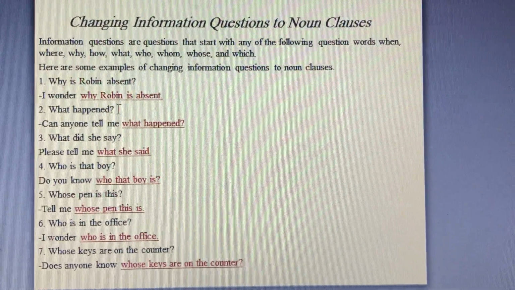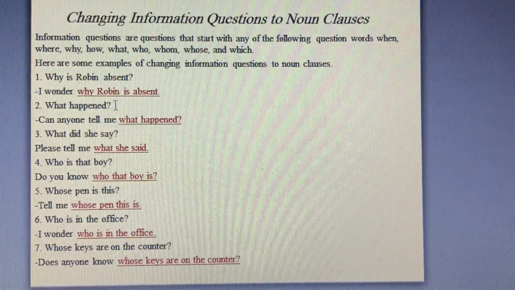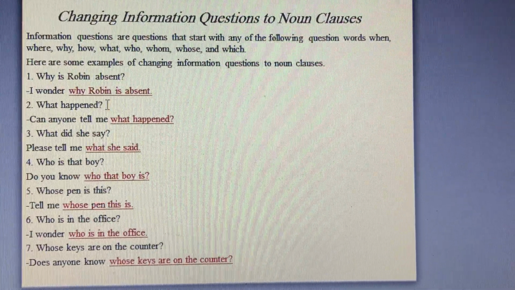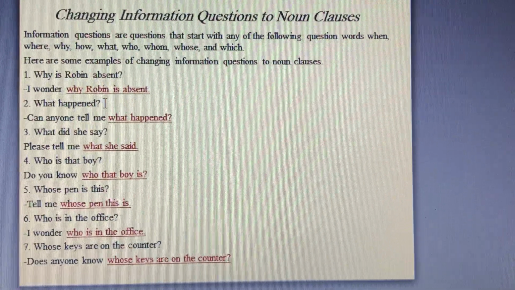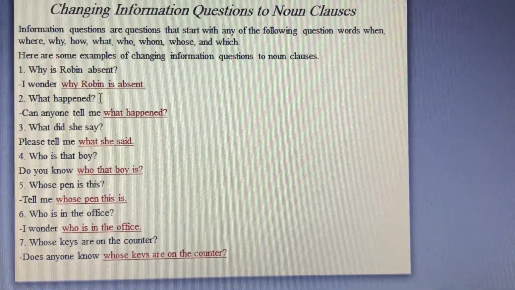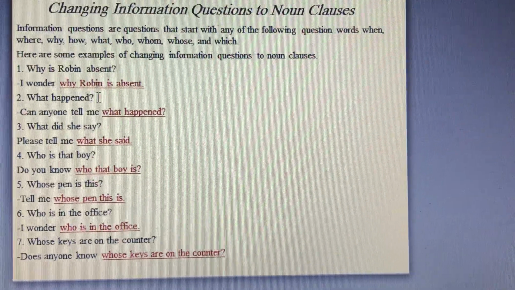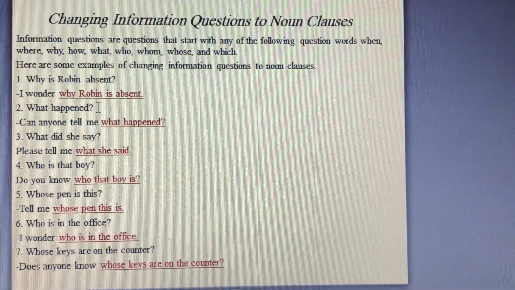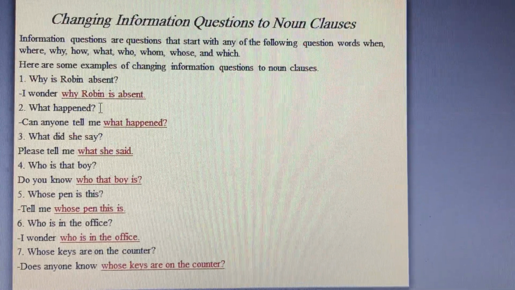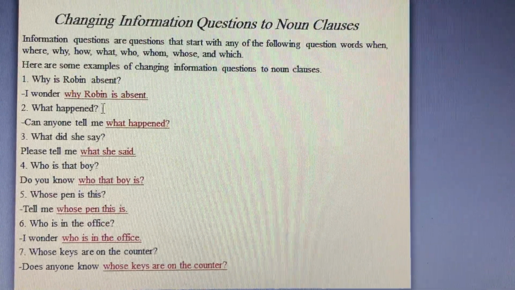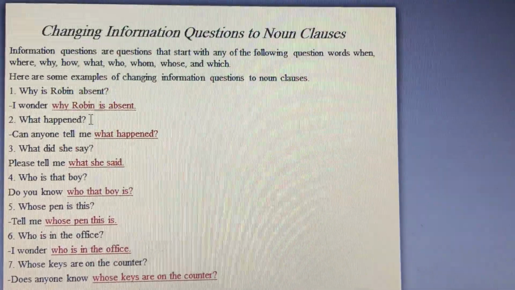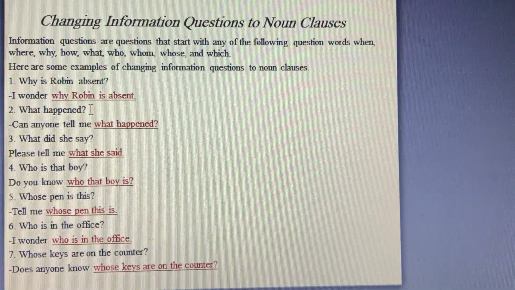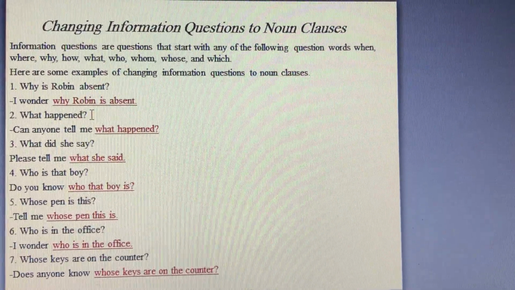This is a noun clause in which Robin is the subject and is the verb. As you notice, the subject here preceded the verb because it acts as a statement. Number 2, what happened is another information question that started with what. What here is the subject. Happened is the verb. When what is the subject of the information question, keep in mind that it should stay as it is in the noun clause without making any changes.